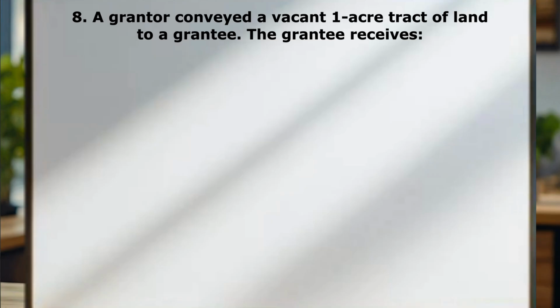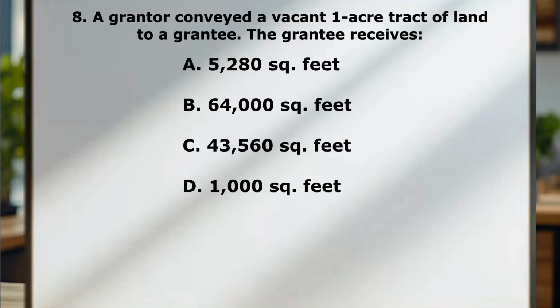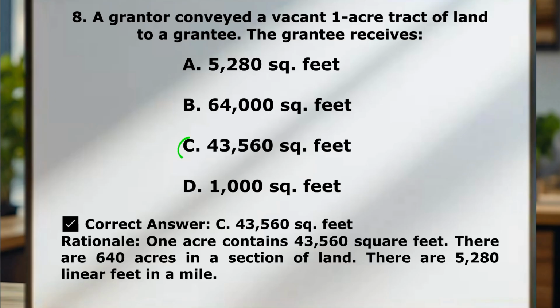Question number 8. A grantor conveyed a vacant 1-acre tract of land to a grantee. The grantee receives A, 5,280 square feet, B, 64,000 square feet, C, 43,560 square feet, D, 1,000 square feet. Correct answer is C, 43,560 square feet.